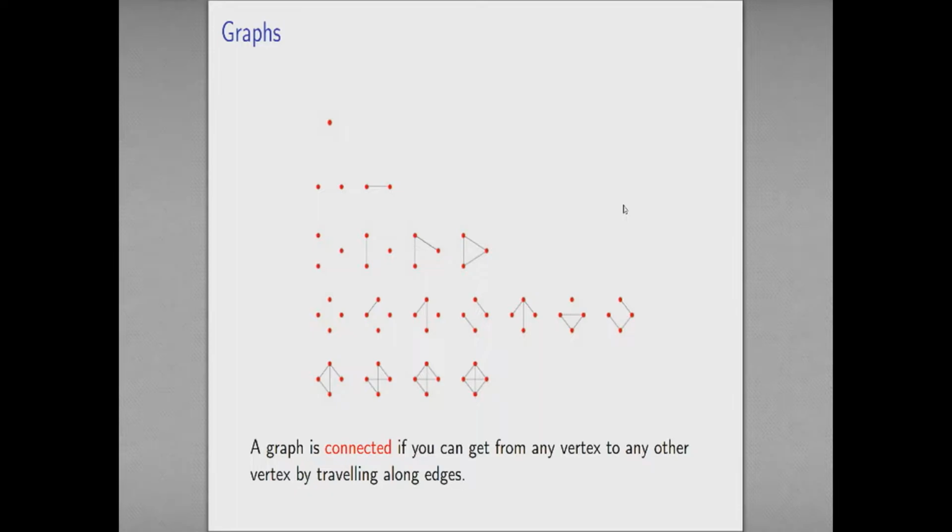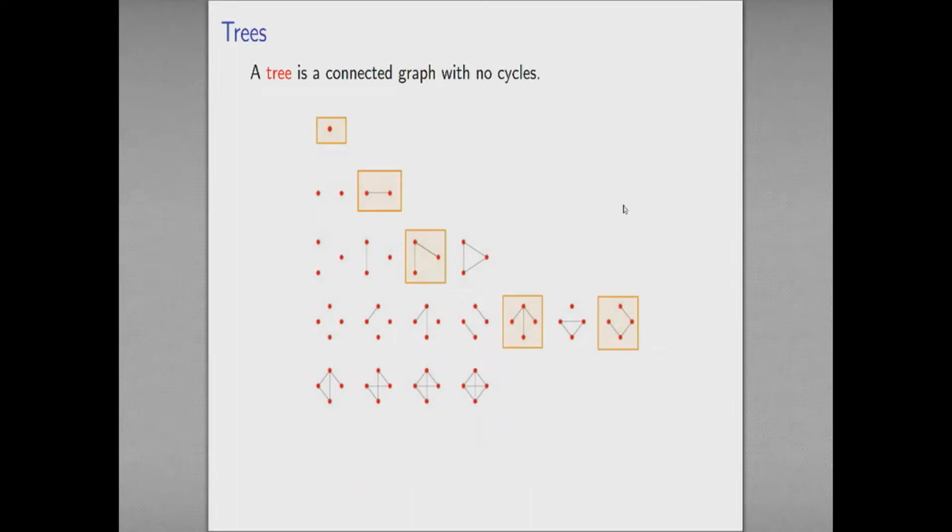A graph is connected if I can get between any pair of its vertices by traveling along edges. On this page, I've got examples of graphs which are both connected and not connected. This one certainly is connected because I can get between any pair of vertices. And this one is certainly disconnected because I can't actually get from any vertex to any other by traveling along edges. A tree is a connected graph that has no cycles.